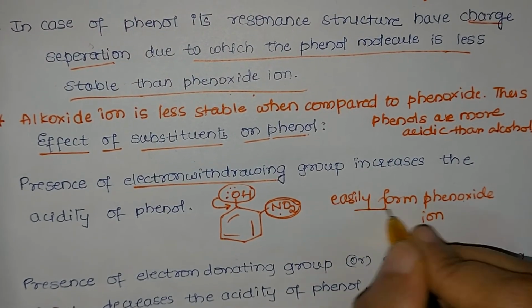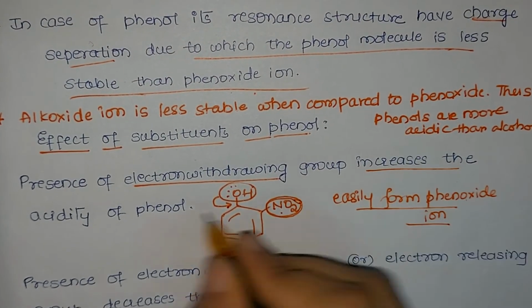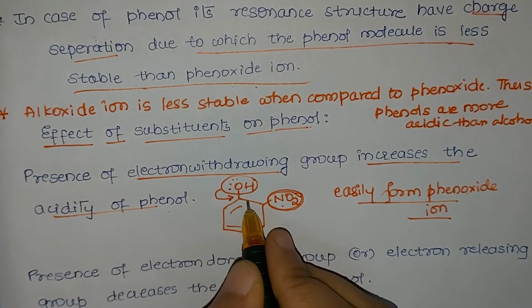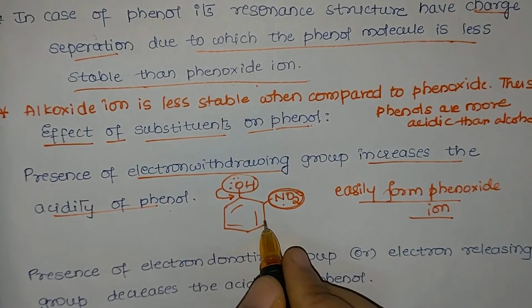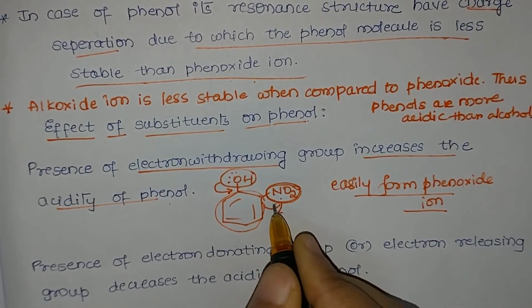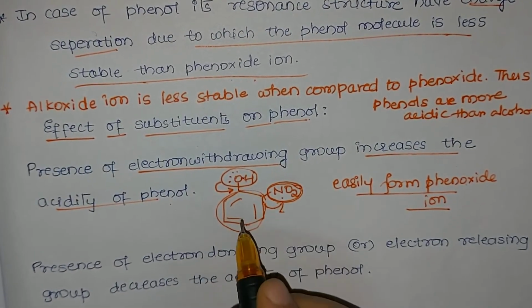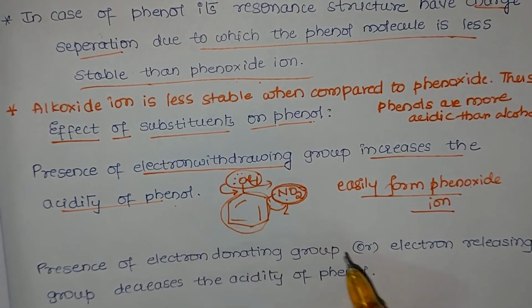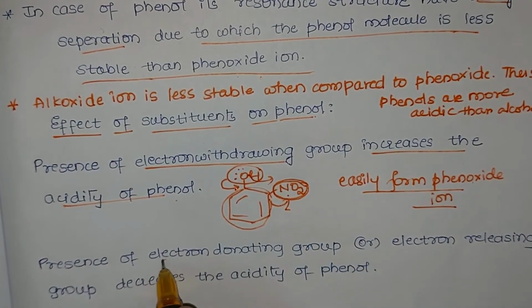Thus we say, since it can easily give H plus ion, when an electron withdrawing group is attached, it increases the acidity of a phenol. Thus we say this is more acidic when compared to phenol. Why? Because electron given to the benzene ring is taken by NO2 group, OH bond polarity increases, H is given out, and it is easily forming a phenoxide ion.